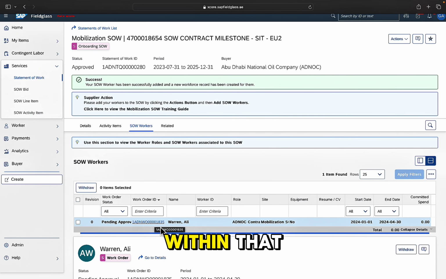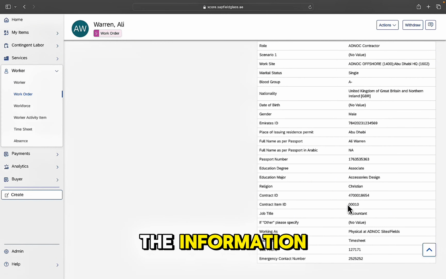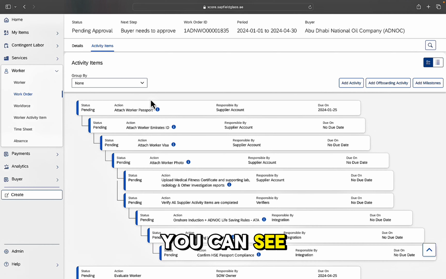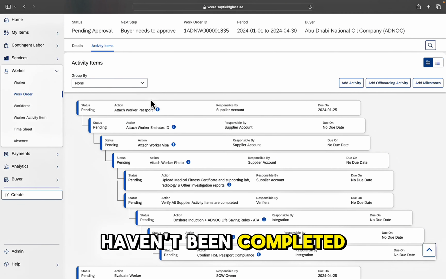And from here, you're able to see that we added this contractor a moment ago, and it has all of the information that we populated to build out the profile of this individual. And if we click on the Activity Items tab at the top, it will then take us to the necessary steps needed in order to successfully onboard this contractor. I will call out at this stage that, as you can see, they're all sat in a pending status, which means they haven't been completed yet.